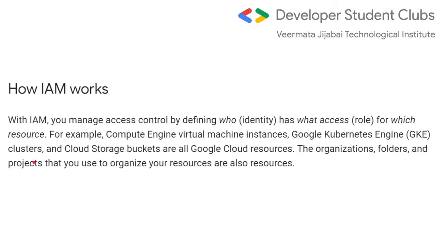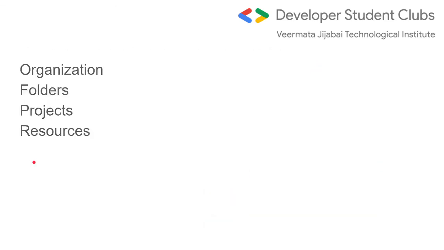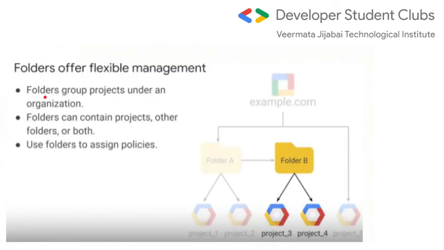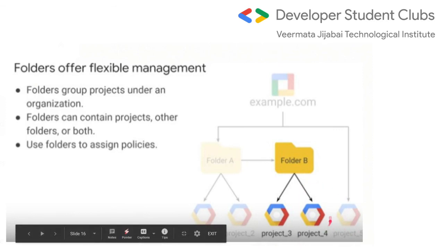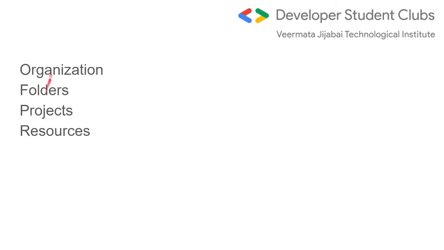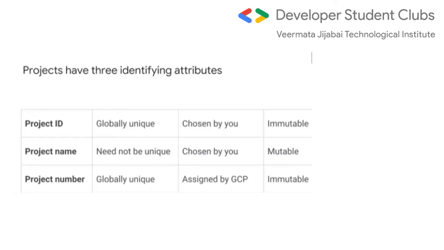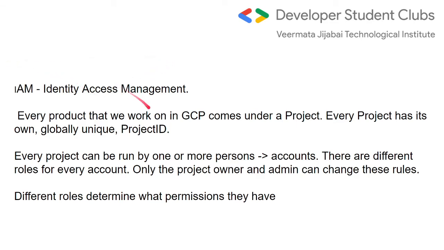That is the conclusion here. If you want to see the hierarchy further, each folder can contain other folders, and that folder can contain projects. So this hierarchy is being followed: organization, then folders, then projects, then resources. These are the Google Cloud Platform resources, specifically for GCP. So now I hope you understood what IAM means.